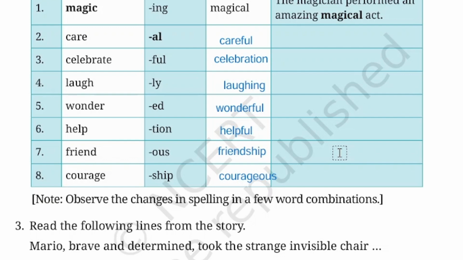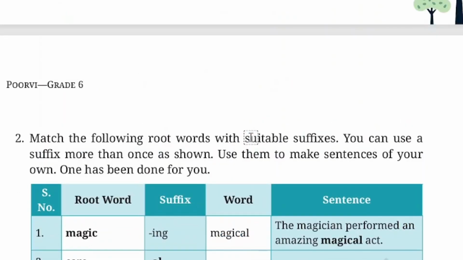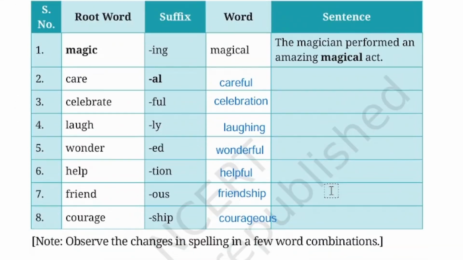Courage. Courage plus EOUS, courageous. The courageous climber conquered the mountain peak. The courageous child faced the difficulty bravely. So you can make your own sentences. Anyhow, here root word plus suffix we have formed the new words, and sentence also we have seen.